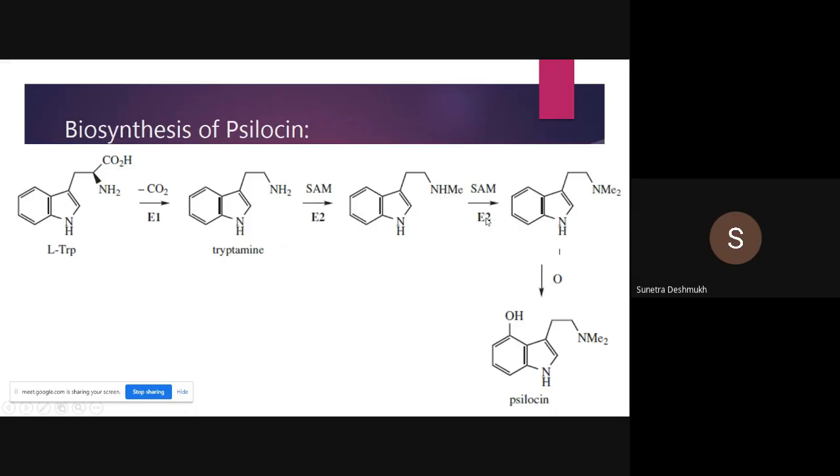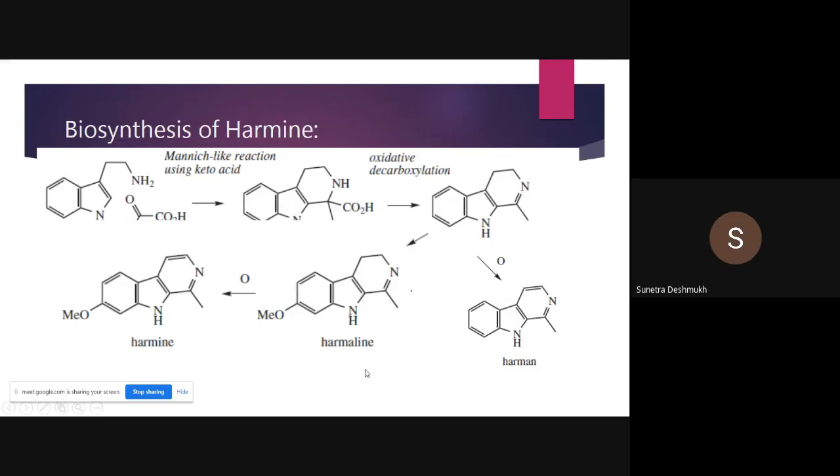In the next reaction we get the N-dimethyl compound, and on oxidation a hydroxyl group is introduced at this position. This is the structure of psilocin. It's not that difficult, all these pathways.